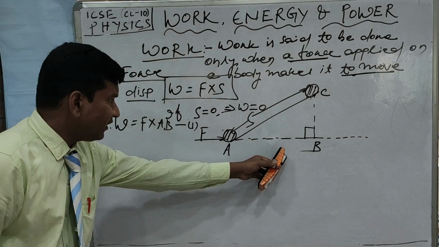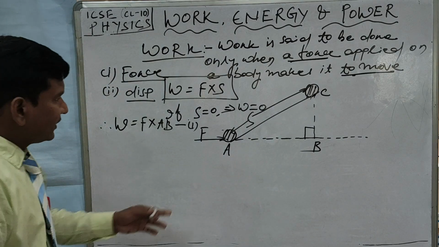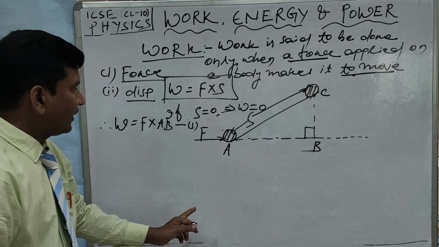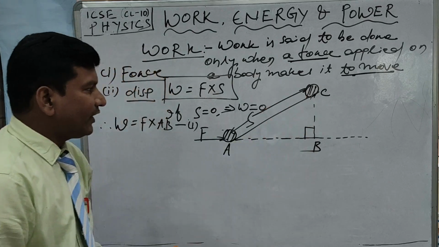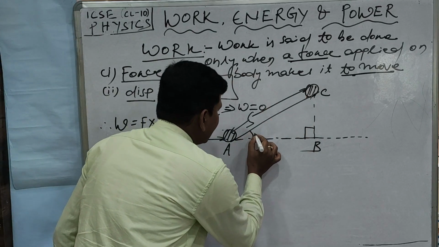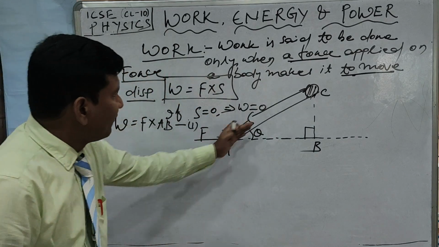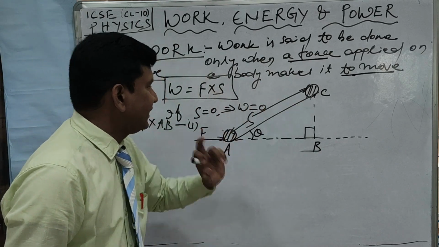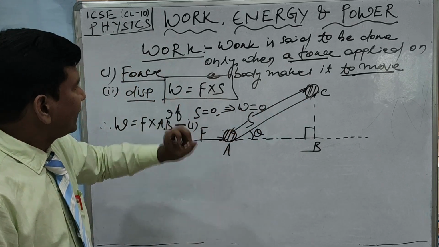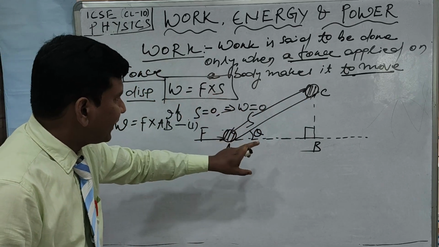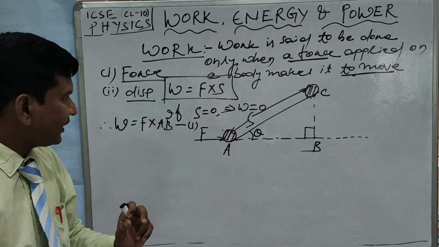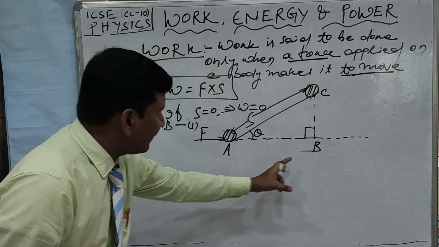Now how can you find the value of AB? See, this is a right angle triangle. ABC is a right angle triangle. Now the body, say, makes an angle theta while it is moving along the direction AC. So the angle between the direction of the displacement and the force becomes theta. So now how can you find AB?